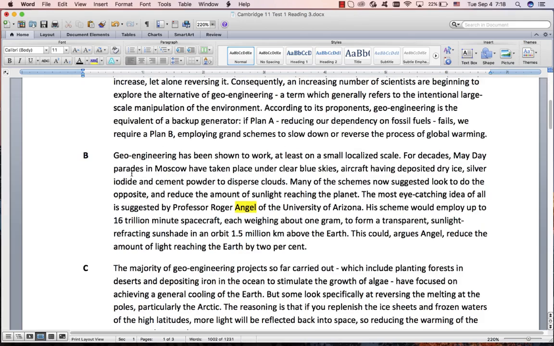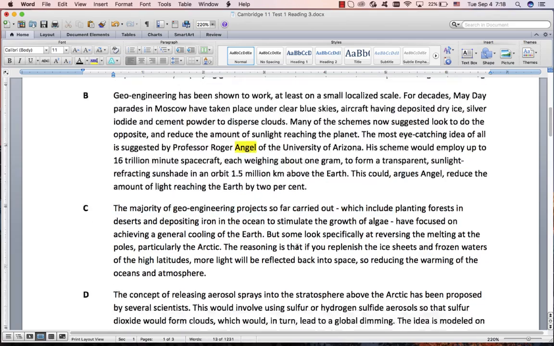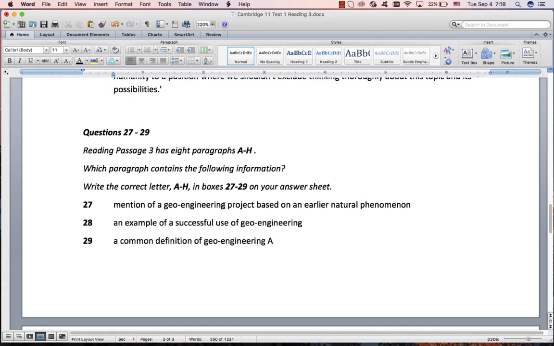I would say look at the first sentences. That might help you, give you some clues. And actually, in this case, it does. A project based on an earlier natural phenomenon. What do you think they will use as natural phenomenons? What is a natural phenomenon? A storm, an earthquake, a volcano, a rainbow, many kinds of natural phenomenons. And an example, successful use, a time when they used this geoengineering successfully.